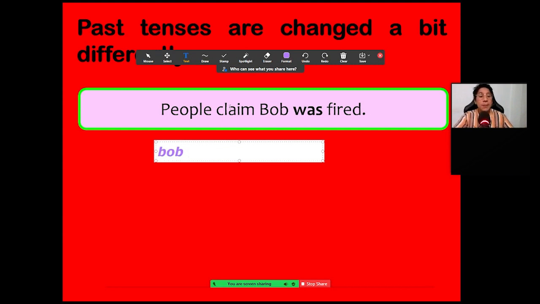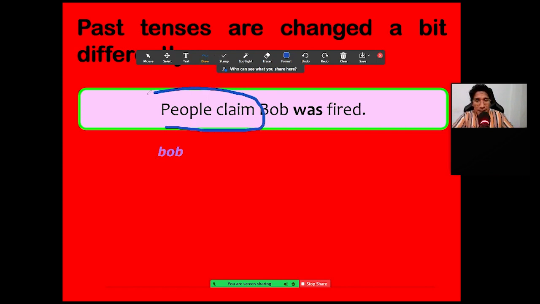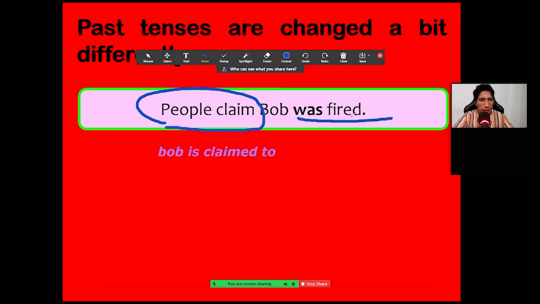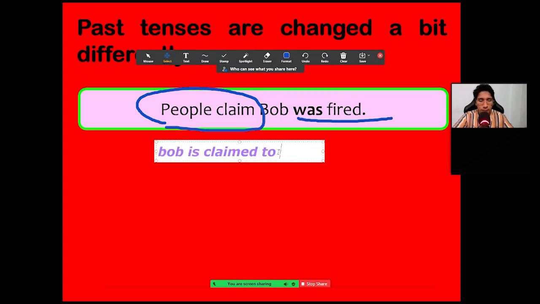Look at the main sentence. People claim. Las personas afirman. Bob was claimed? No. Look at the sentence. Is it in the past or in the present? People claim, in the present. So you say Bob is claimed to... sorry, is claimed to what? You have "was fired." Is claimed to be fired.